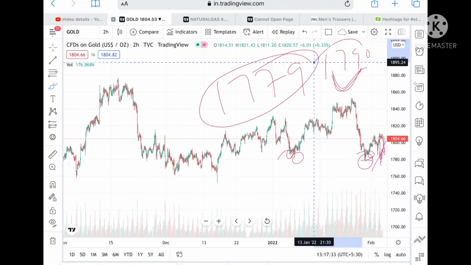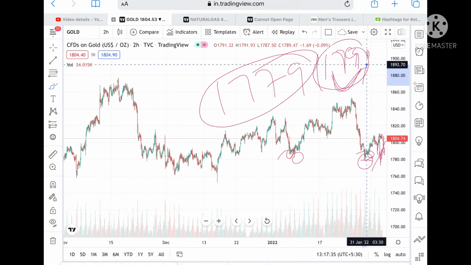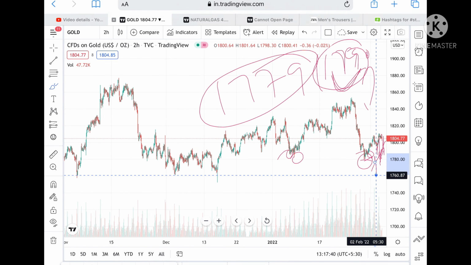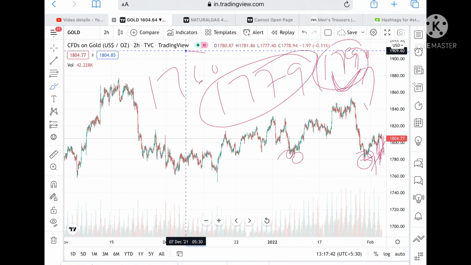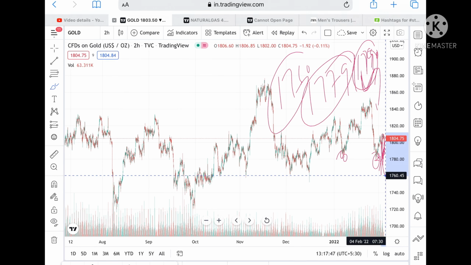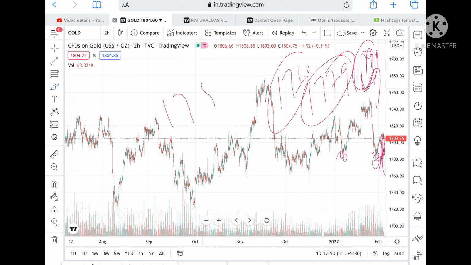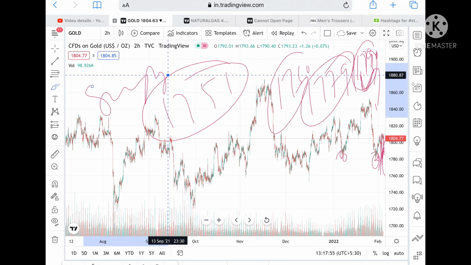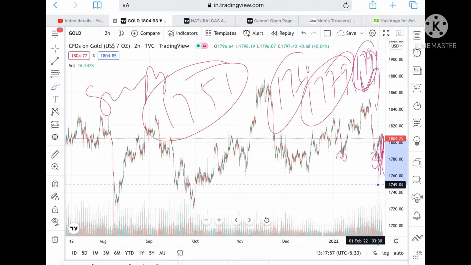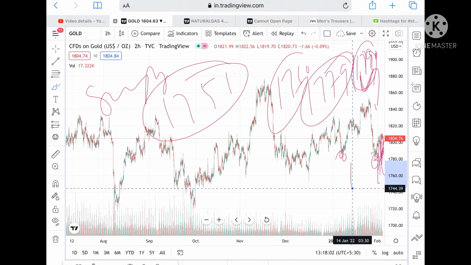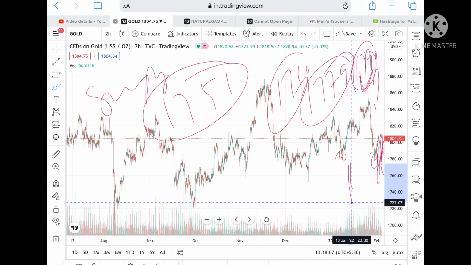If it comes close to a level of 1779, we can see a bounce back at this level, because 1779 has not been tested, while the other level around 1783 has been tested. If it comes close to 1779 again after the bounce back, it can go to a level of 1760. Once the price goes below this level, it can go to a level of 1751, and from there it can come down to a level of 1749 also.